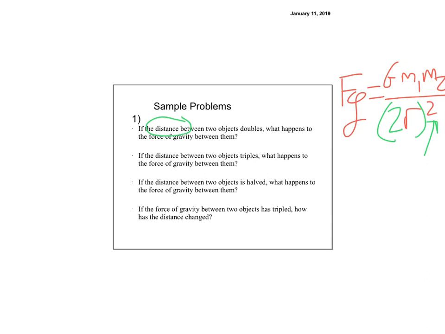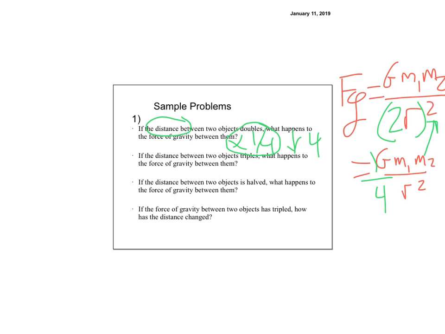And so that means that would be the same as this whole equation, G m1 m2 over r squared, with a 1/4 in the front. So the answer would be the force would go down by a fourth. So it would go down by 4, down 1/4, times 1/4, whichever way you want to look at it. I kind of like looking at it as times 1/4.